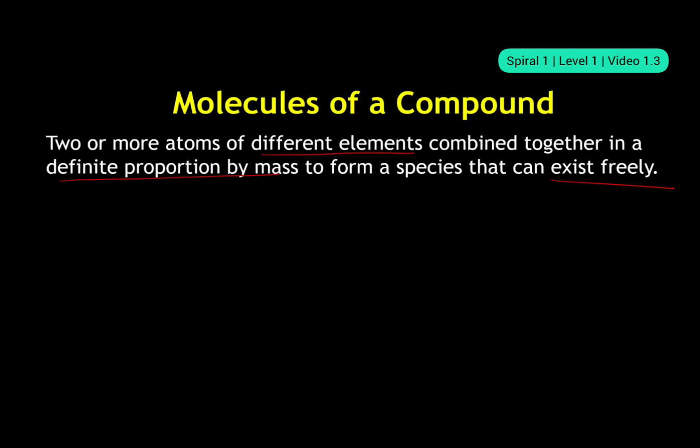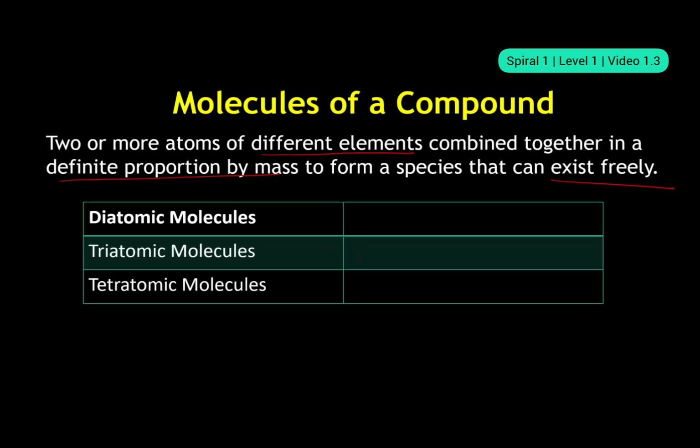Okay, so we were discussing molecules of a compound. We built diatomic, triatomic, tetratomic molecules, right? Now let's summarize. Diatomic, what all did we build? HCl, hydrogen chloride, then carbon monoxide. In triatomic, what all did we build? Water, H2O, then carbon dioxide, CO2. Then in tetratomic molecules, what did we build?